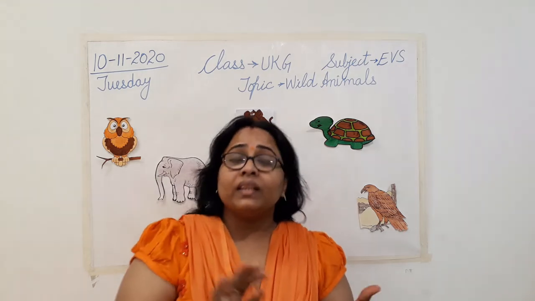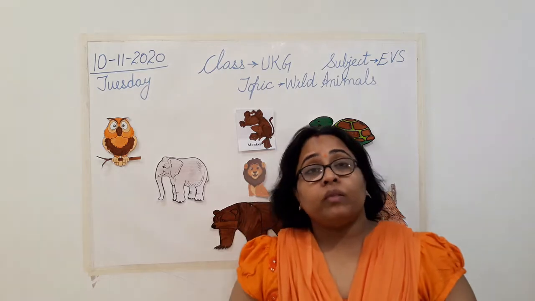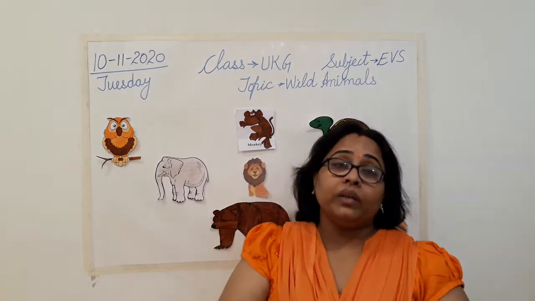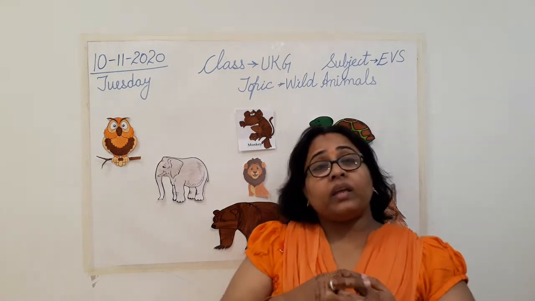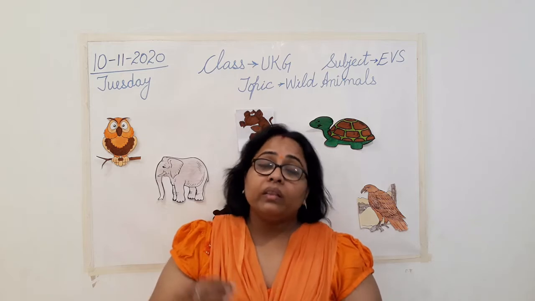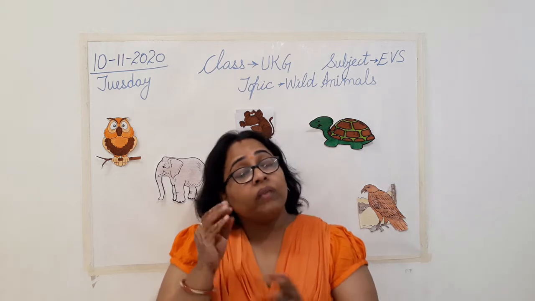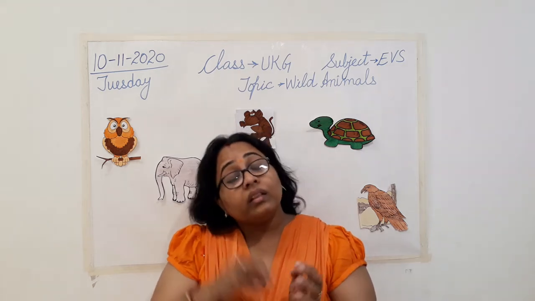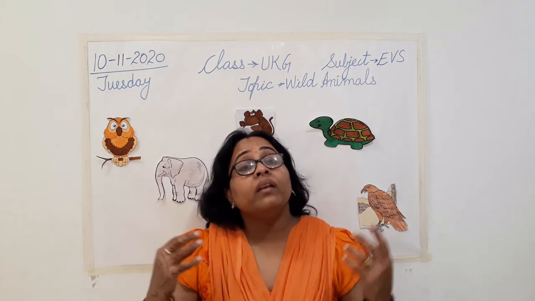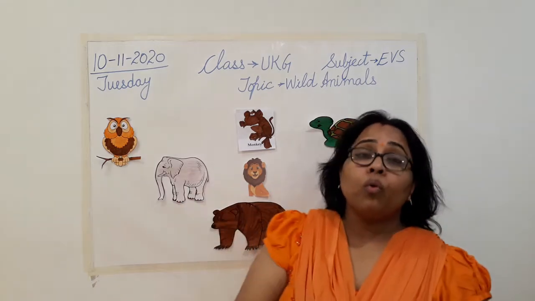Wild animals are the animals who live in the jungle. Jungle animals जो जंगल में रहते हैं, they don't come near to the human communities, जहाँ पे लोग रहते हैं, जहाँ residence areas होते हैं. These animals don't come there. They live in the jungle. They love to live in the jungle. वहीं पर ही वो अपना food search करते हैं. There only they have homes. Homes which are given to them by nature. What is nature? The environment. Environment ही उनको home देता है.